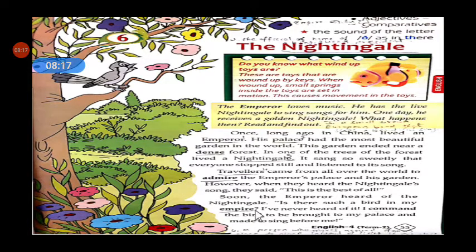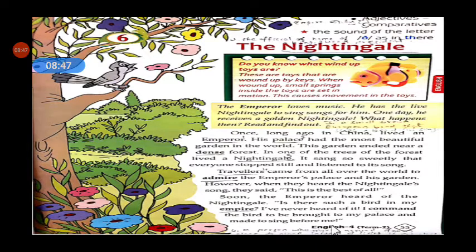And he could not believe that the live nightingale, which sings a melodious song, is there in his empire, in his kingdom. "Okay, then I have never heard of it. I command the bird to be brought to my palace and made to sing before me."